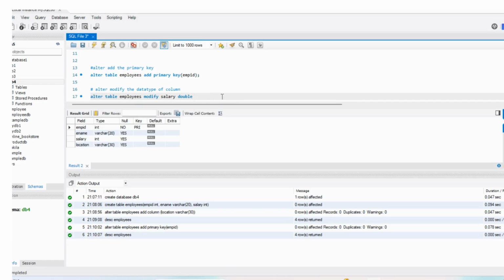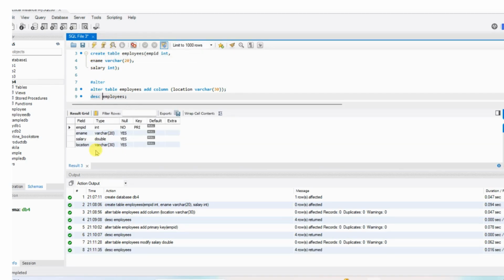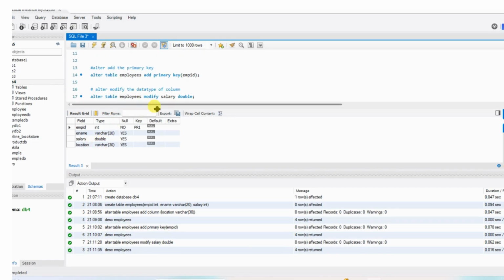I will show you if any error shows or not. Modify salary and make it as double. Okay, so let us execute this. Let us see if any error comes. No, it is correct. So now let us execute the DESC command, and it is showing, see, the salary is changed to double, right?